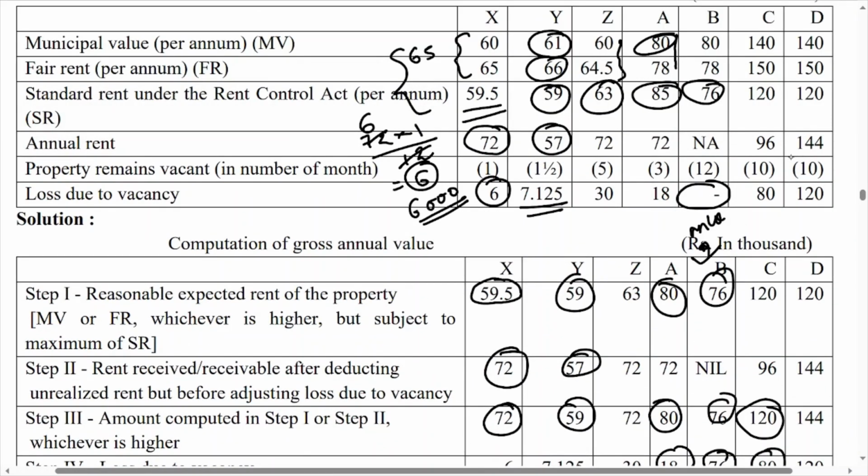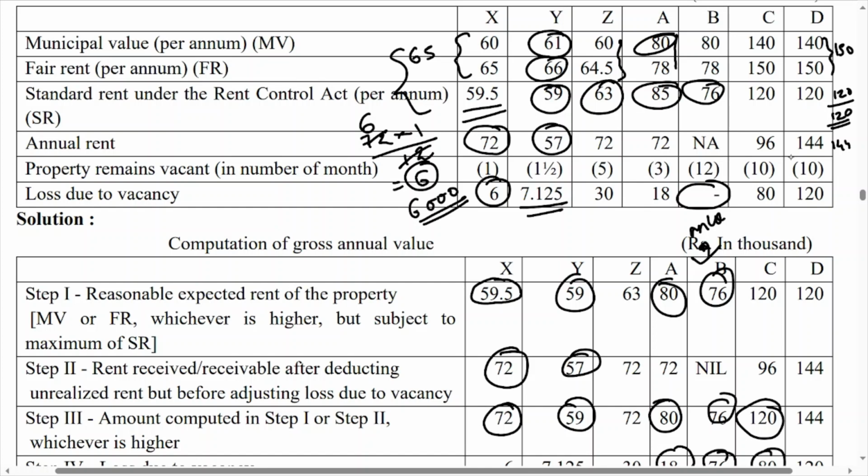Last one, that is not a new thing, 140 and 150, higher one is 150, compare with the SR, lower one is 120, that will become your answer for the step number 1. Annual rent is 144, so that is your step number